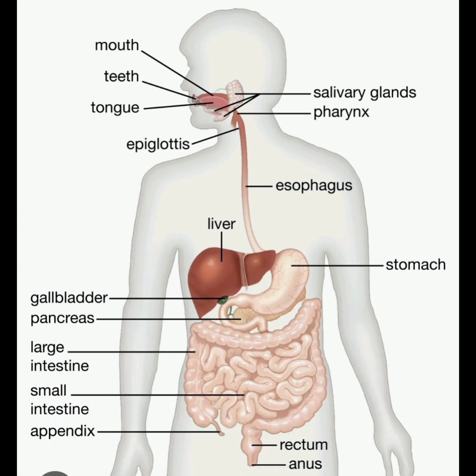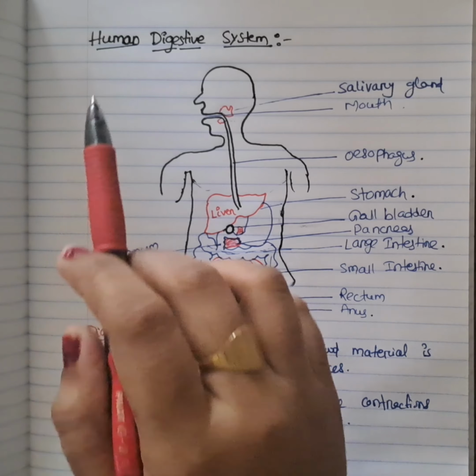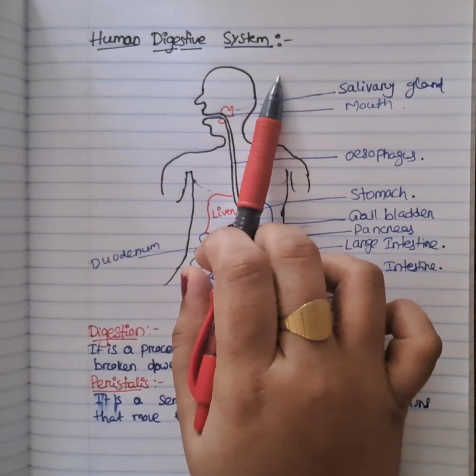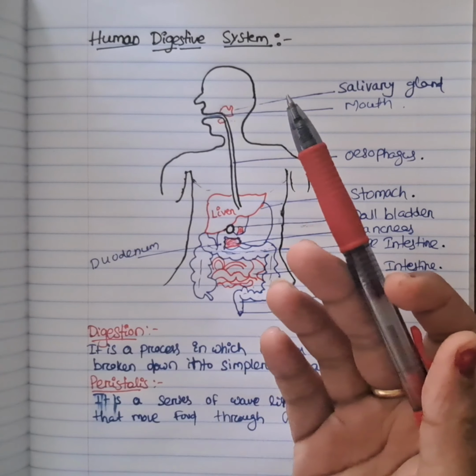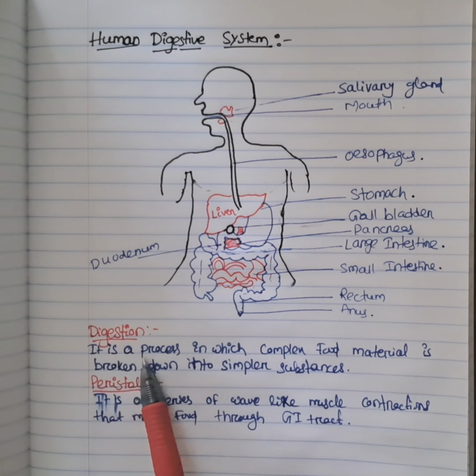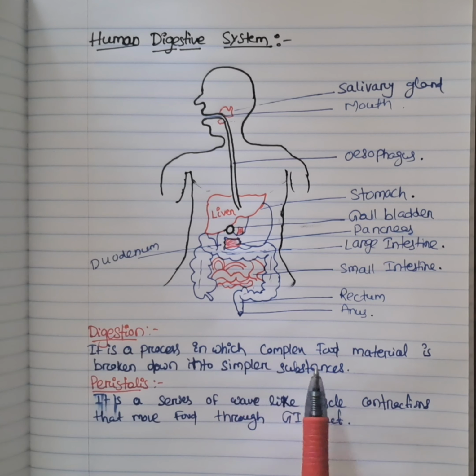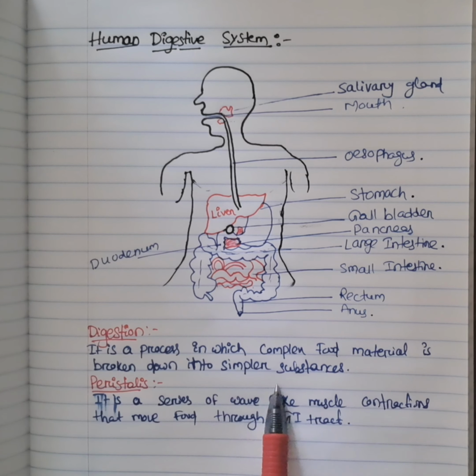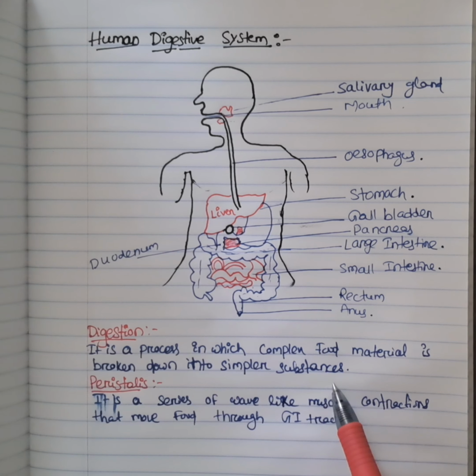I had one request from my viewers to make a video on the human digestive system for lower standard. So let's begin the topic. Human digestive system. So what is digestion? Digestion is a process in which complex food material is broken down into simpler substances.